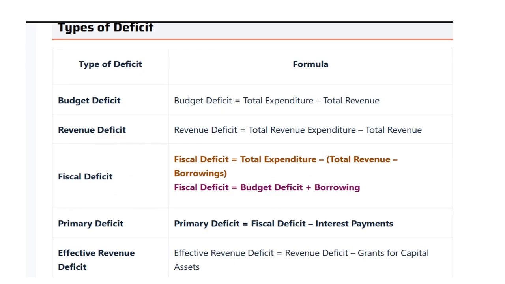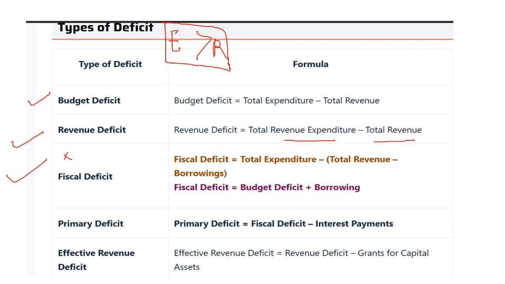Now what is deficit? When government's expenditure exceeds its revenue. Now types of deficit. First one, budget deficit: total expenditure minus total revenue. Second, revenue deficit: total revenue expenditure minus total revenue.